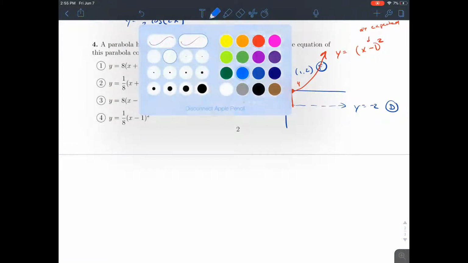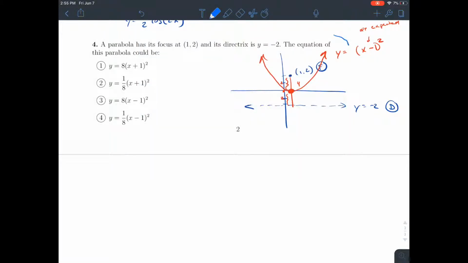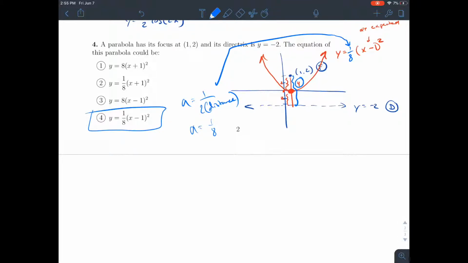And then the formula for the a value here is a is equal to 1 over 2 times the total distance. That total distance was 4 between the focus and directrix, so it will be 1 over 8. And that will be your final answer.